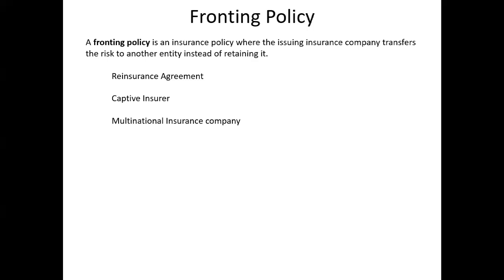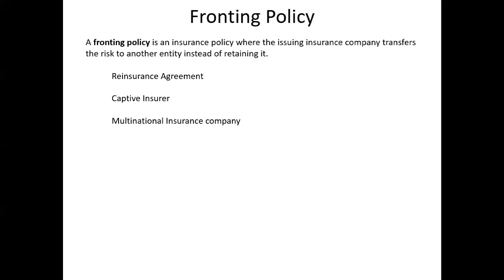In that case, they will take help of a fronting carrier to issue the policy, because the fronting carrier is licensed and able to report the data to compliance, state bureaus, etc. They will issue the policy and then transfer the entire policy back to the multinational insurance company. So that's the reason why we use fronting policy.